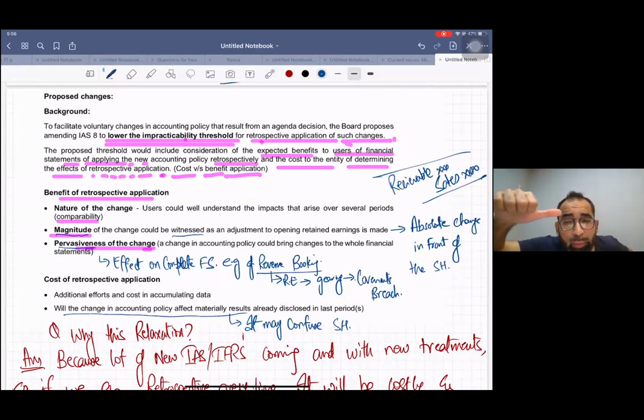And when you change the equity, many of the ratios will be changed, like gearing, like return on capital employed, return on equity, it will affect many ratios. Similarly, you go in past and you change the receivable number. Receivable comes under the asset side. So your current assets and your current ratio will be affected. So that means the change will affect the overall financial statement.